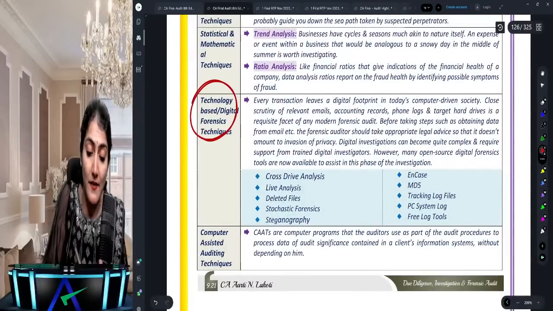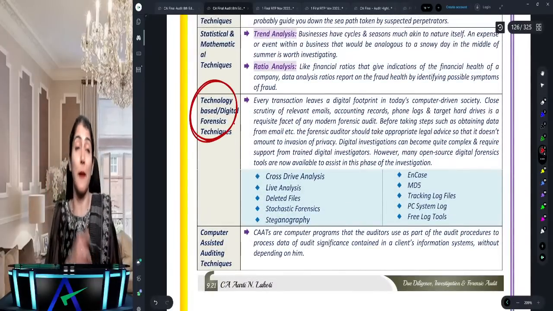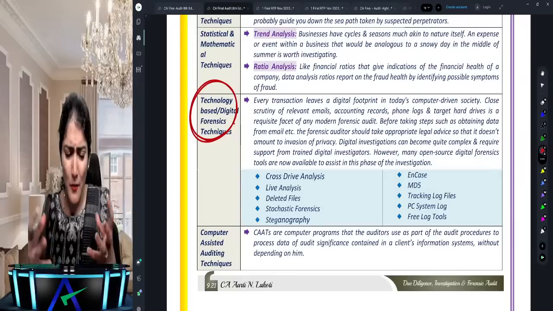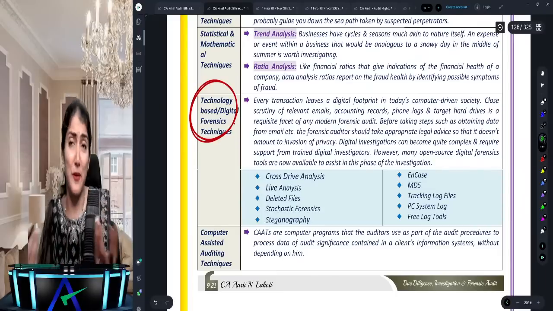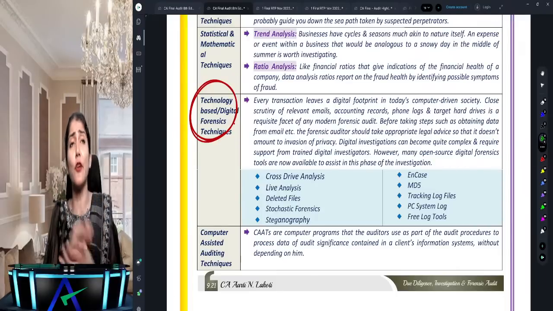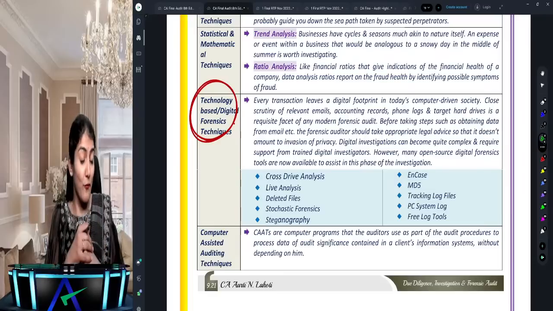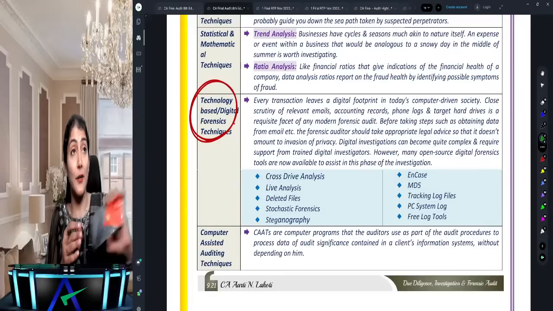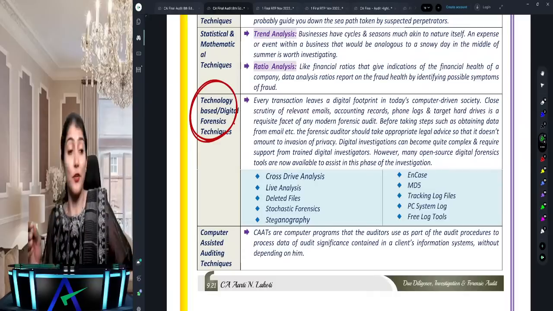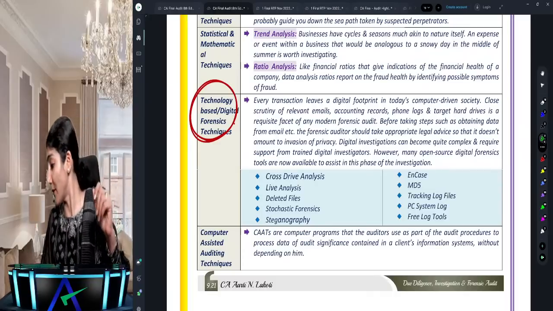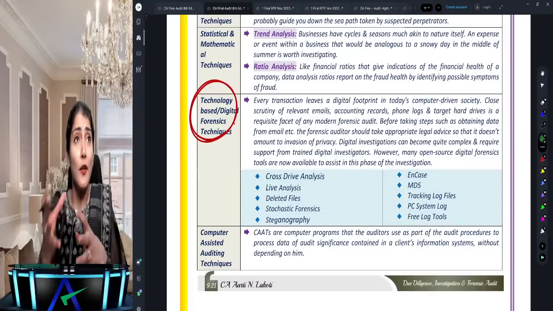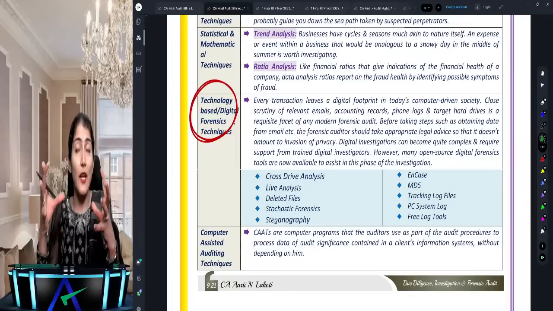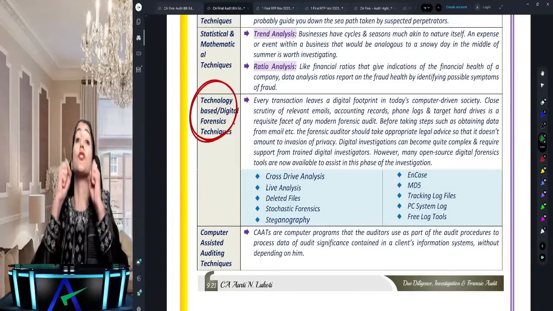Technology based digital forensic techniques, again a question asked in your exam. These are questions which have recently come in the exams, and a few more times they are expected to come. Here it says you have to do the forensic audit: you can check the phone log, the hard disk, the email. When you are doing all these types of checking, that is technology based digital forensics.